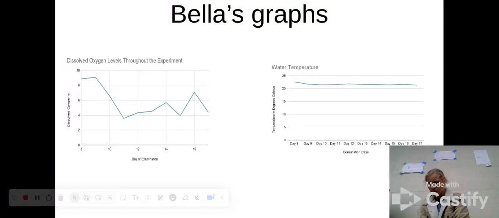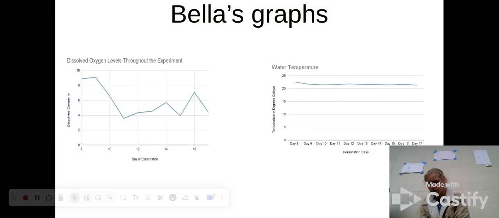The presence of the Elodea plant allowed excess carbon dioxide to be converted into oxygen through photosynthesis, which is why we saw the DO levels increase again. The fluctuation can be explained by the cycles of waste being produced and broken down by bacteria, which consume oxygen and release carbon dioxide through cellular respiration, and the Elodea's photosynthesis, converting the carbon dioxide produced by the fish and